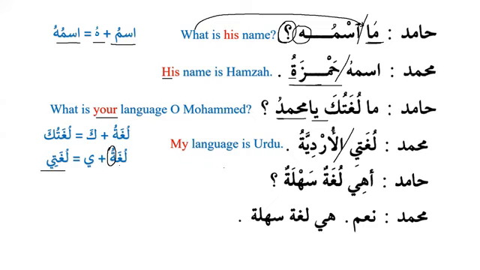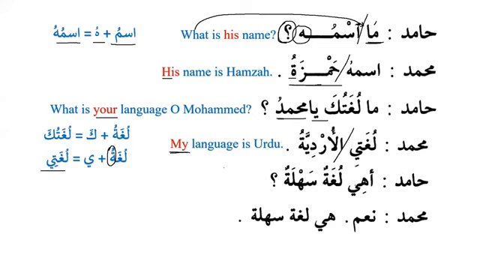It is ta marbuta. And when we connect ya with that, then it becomes the regular ta, as we can see over here. It will not remain as ta al marbuta anymore. Now it becomes a regular ta. It becomes lughati. So he says, lughati al-urdiyatu. My language is Urdu. So here we have ya al-mutakallim, and it means my language is Urdu.